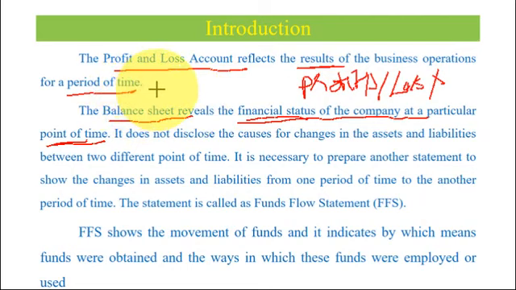Period of time means at the end of the year. That is why when we prepare the profit and loss account, we write profit and loss account for the year ended 31st March 2020. Whereas in the case of balance sheet, we write balance sheet as on 31st March 2020.